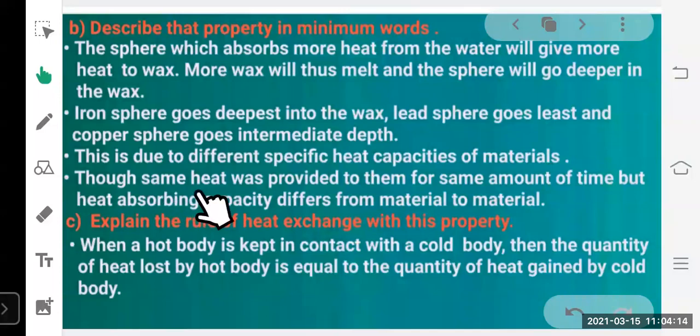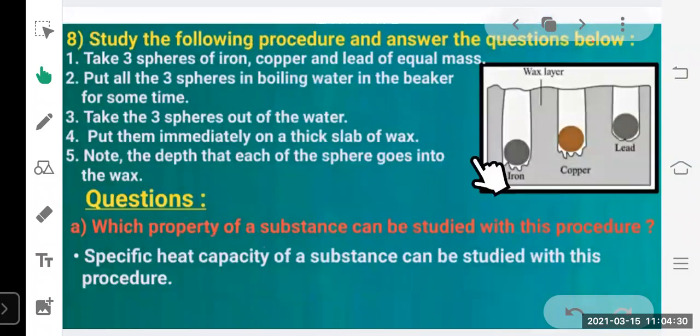Though the same heat was provided to them for the same amount of time, the heat absorbing capacity differs from material to material. So in this experiment, we observe that the heat absorbing capacity is maximum for which? Maximum for iron. So it can absorb maximum amount of heat. That's why it gives more heat to the wax. But lead absorbs less heat, and because of which it gives less heat to the wax.